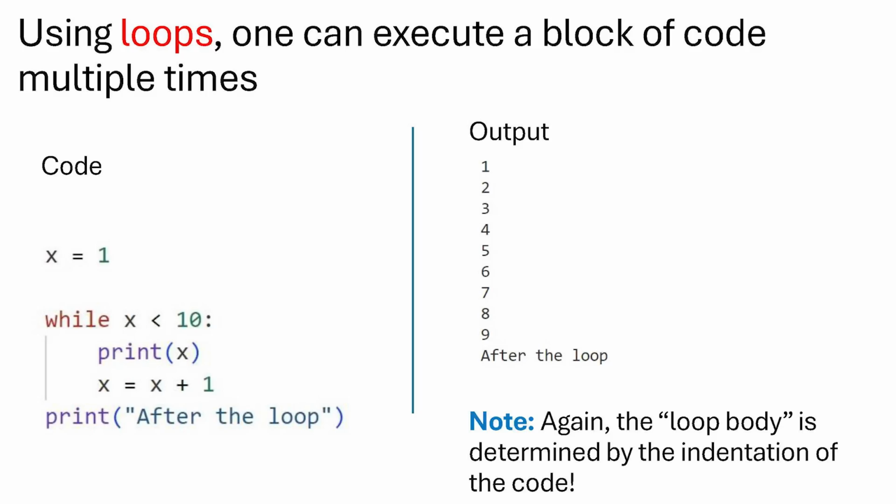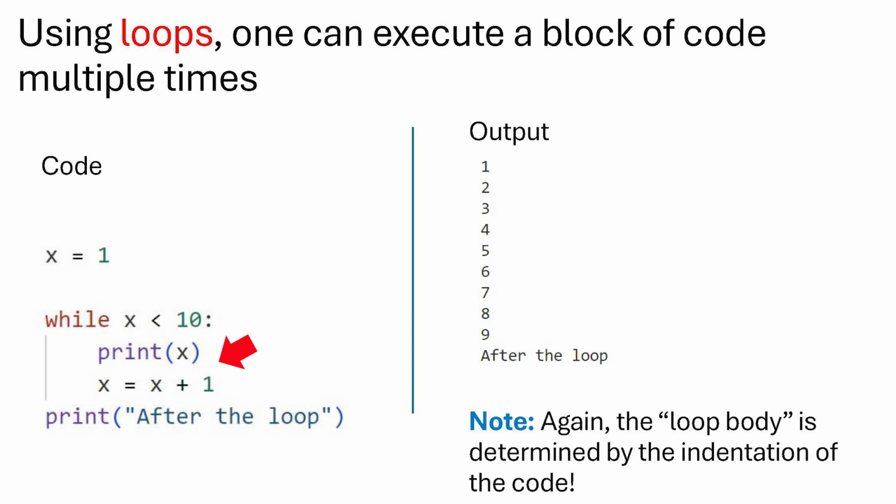As the final concept, we will now discuss the concept of loops, and this allows you to execute a block of code several times, again and again, until some condition is not satisfied anymore. So as the example here, let's look at this code. We first set x equal to 1, so x is now 1, and then we come to this while loop. How such a while loop works is we first check the condition after the while. So we check, is x less than 10? 1 is less than 10, yes. So we go into the body of the while loop. This indented piece of code is called the body of the loop.